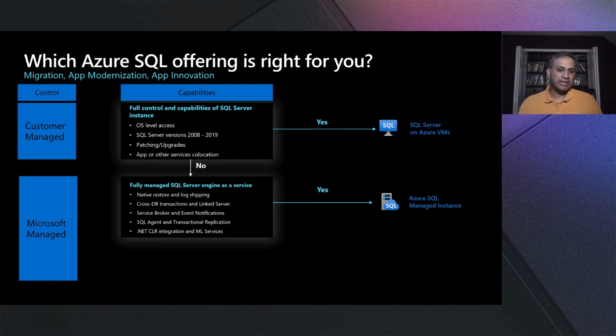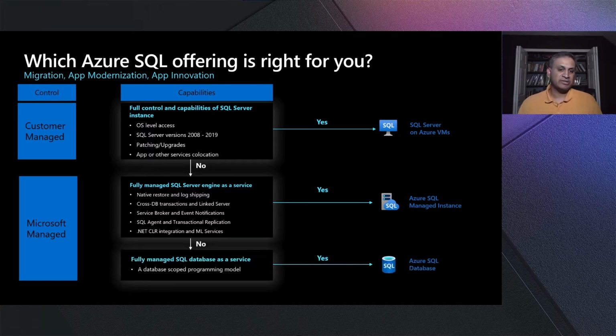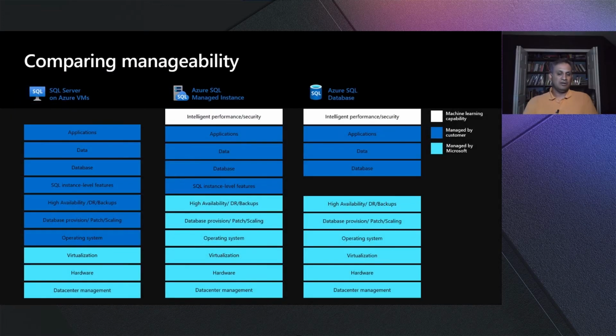If you just need a database as a service and your application is designed as a database programming model, and you don't need the full instance capabilities, you can pick Azure SQL Database. No matter which PaaS platform you pick, you have multiple tiers within it, such as general purpose, business critical, serverless, and hyperscale, and multiple compute, storage and memory choices, which lets you fine-tune your target size SQL Server for your workloads.